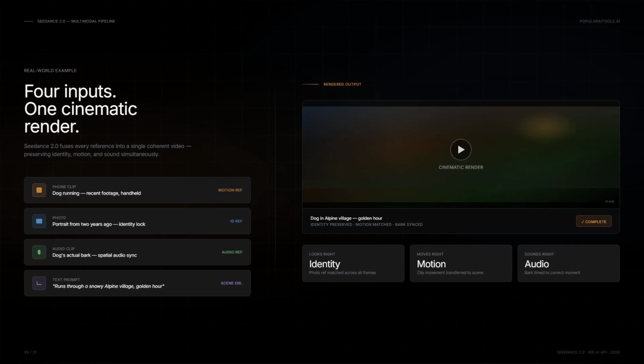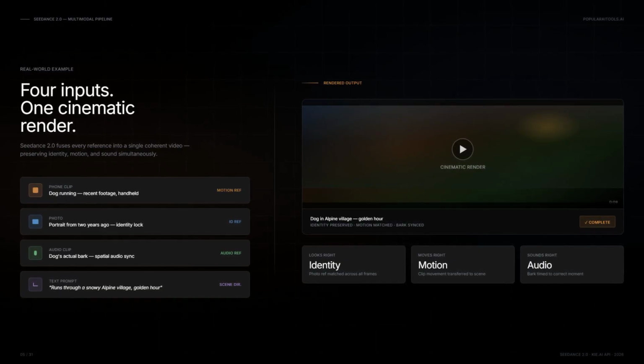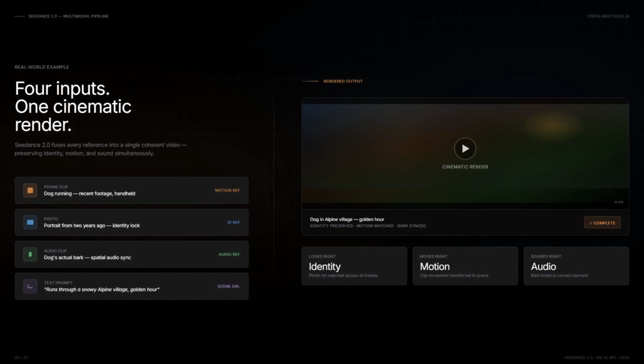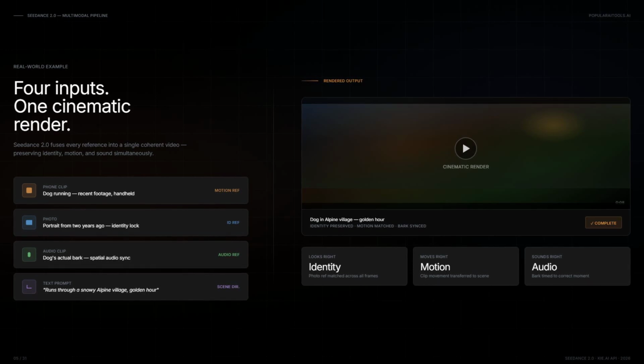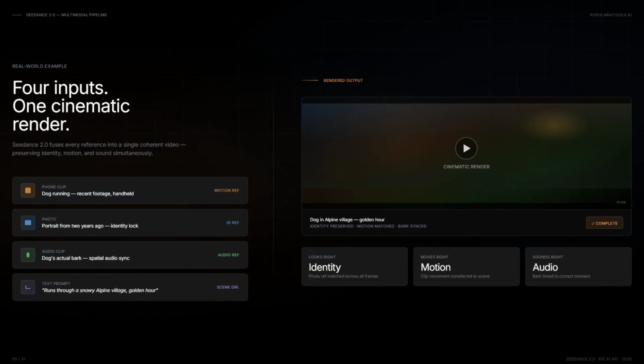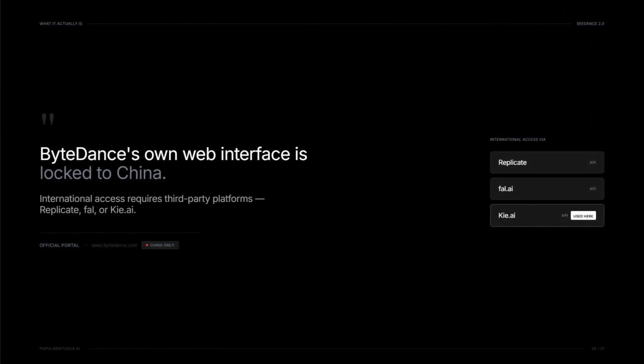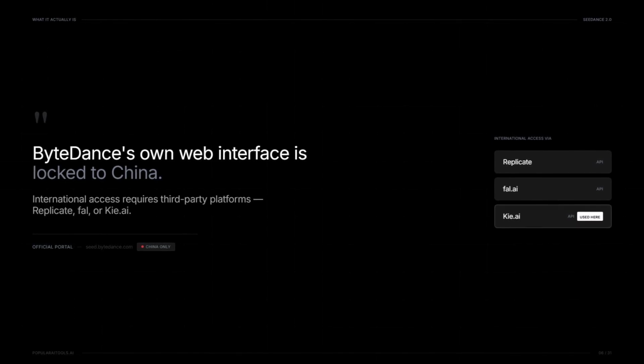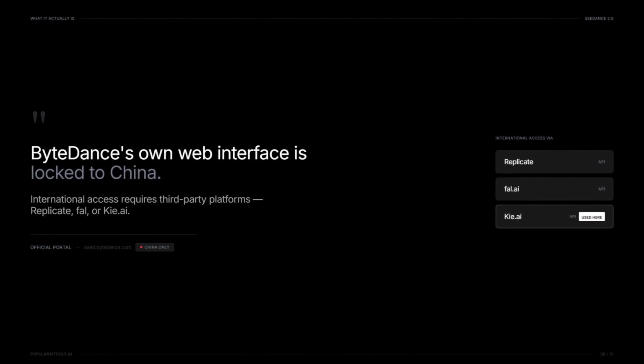Real example, you upload a phone clip of your dog, a photo from 2 years ago, a snippet of their bark, and write, quote, "My dog runs through a snowy alpine village, golden hour." Seedance renders the whole thing. The dog looks right, moves right, barks at the right moment. Small catch though, ByteDance's own web interface is locked to China. International access means third-party platforms. Replicate, FAL, Kie.ai. We use Kie. More on why in a sec.